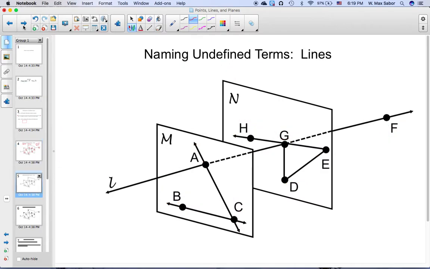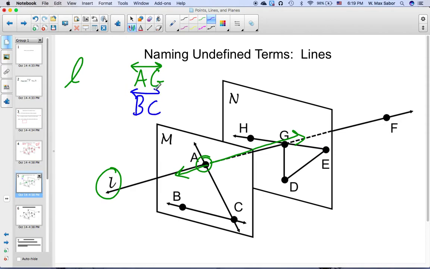For lines, we have multiple ways of naming lines. We can either describe them with lowercase letters like this L, or we can call that line, not AB, we could call that line AG, by saying that we're starting at A, going through G, and that's infinitely long. Another line in this figure is, say, line BC. So that line is line BC.